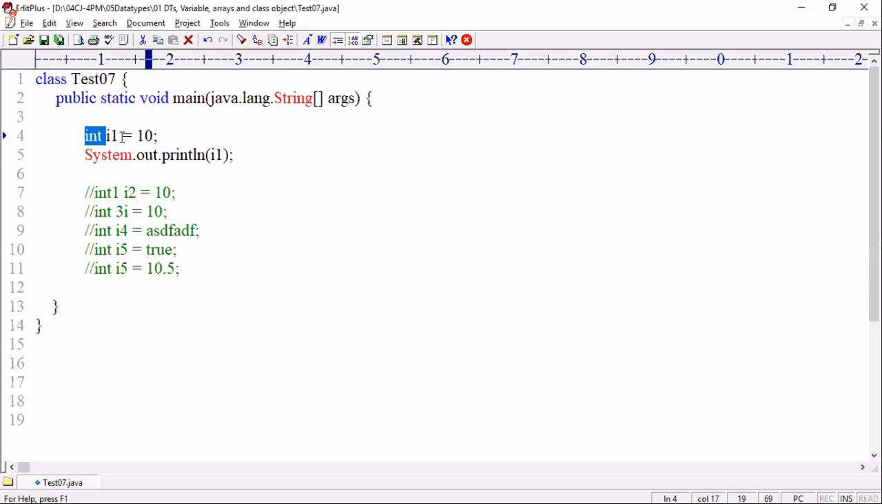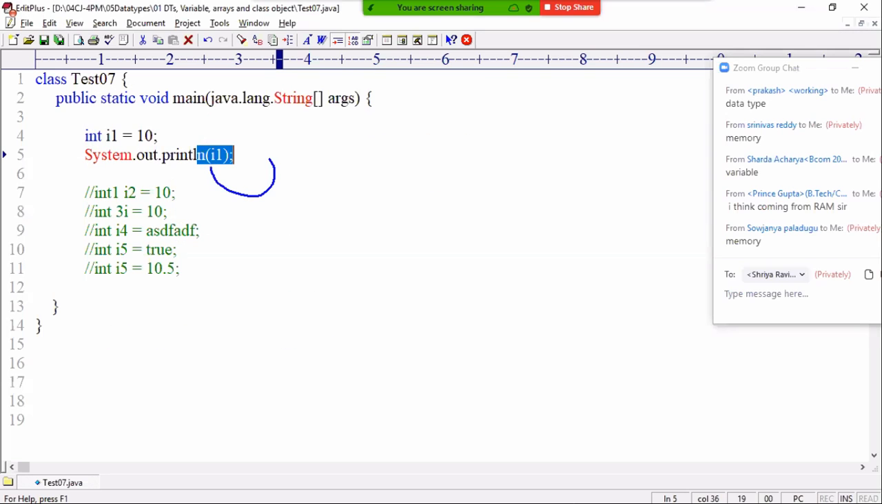When you write int I1 equal to 10, SOP of I1, in your academics, all the people are having a wrong thought. The value is coming from the above line. What is the value of I1 in the above line? 10. 10 is the output. This is the wrong visualization.